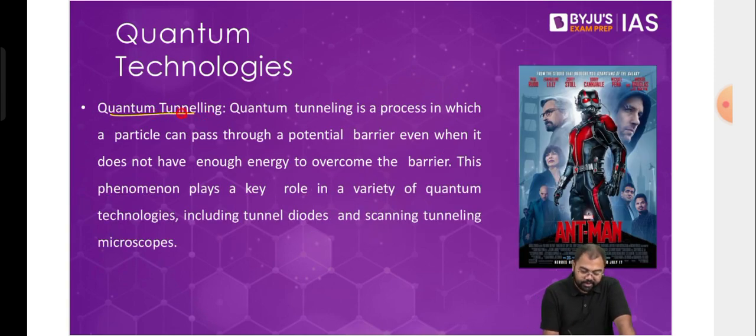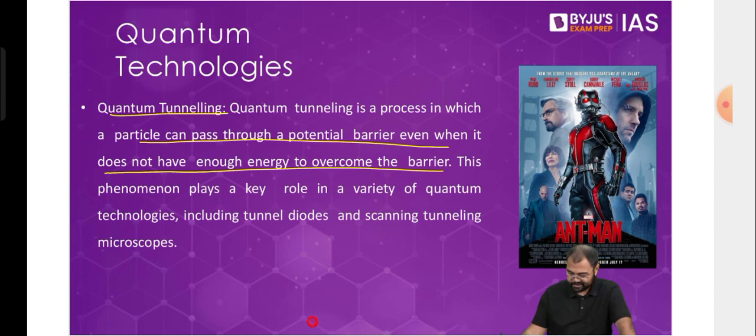Then there is the concept of quantum tunneling that we had discussed in nanotechnology as well, where we discussed that the particle will be able to break the energy barrier and enter inside the surface. That it will be able to enter the material by breaking the energy barrier of that material. So that is called quantum tunneling. Here we see that particles can pass through a potential barrier even when they do not have enough energy to overcome the barrier.